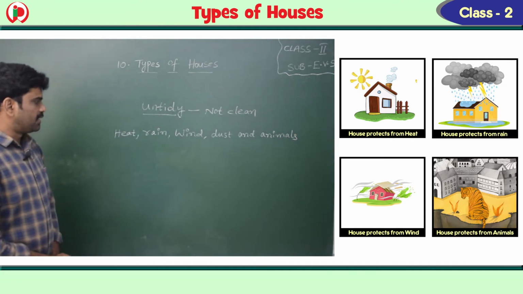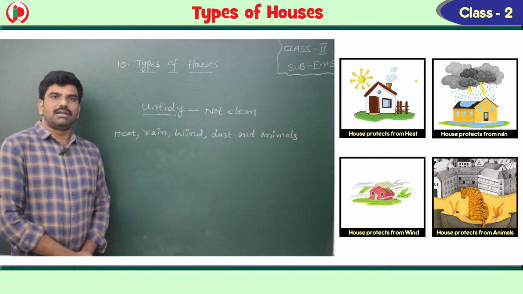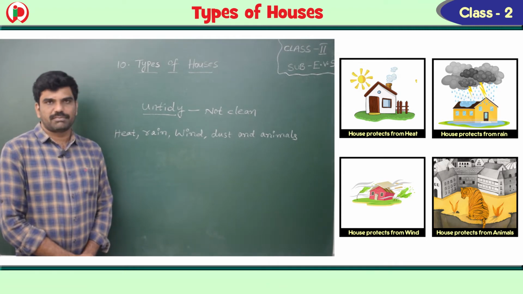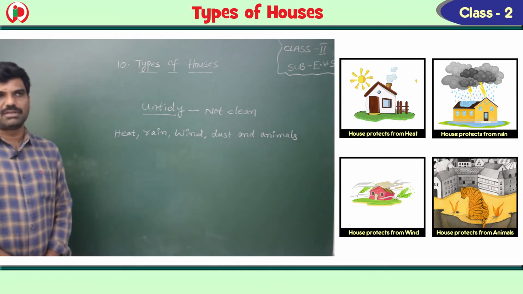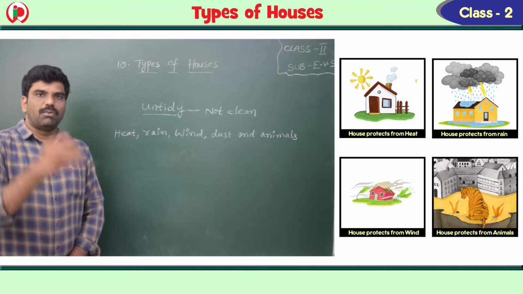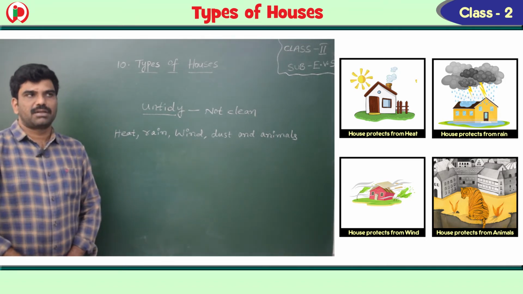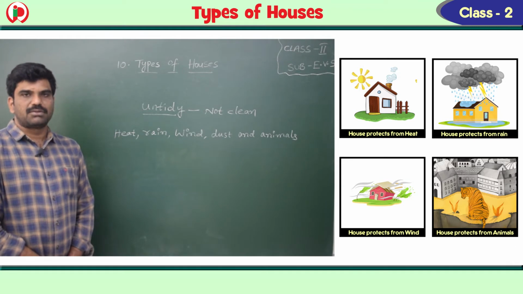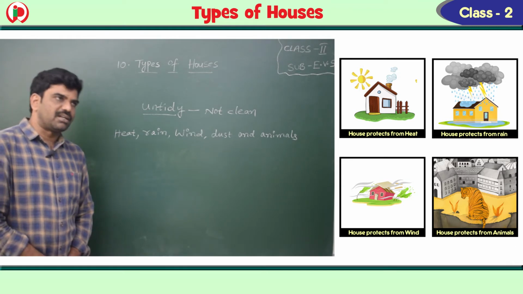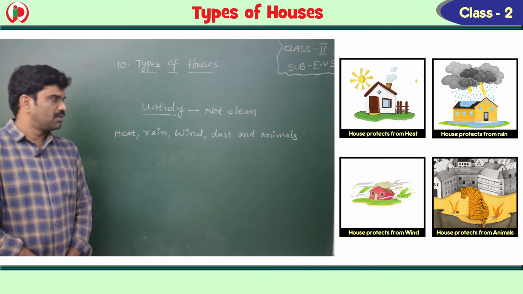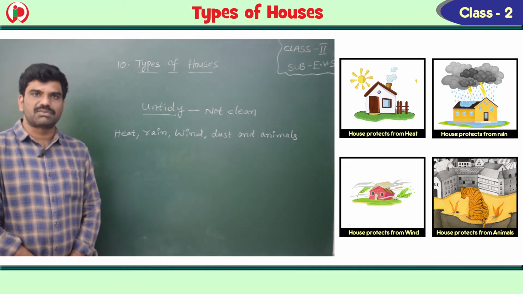So if you will see children, in a house we have so many rooms, like 2 rooms or 3 rooms, even 1 room also makes a house. But during summer, if you observe outside, it is very hot due to the scorching sun. So what will you do? You will stay in your house and switch on the fans or ACs, so that the house protects us from heat.